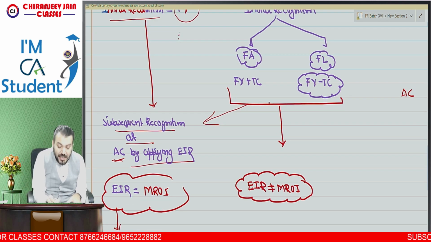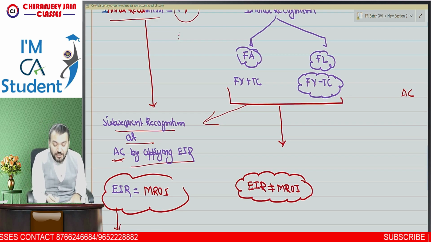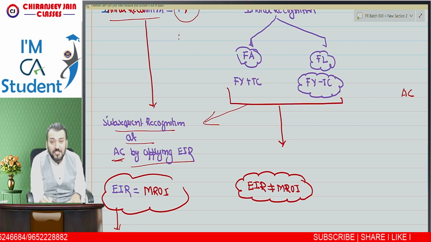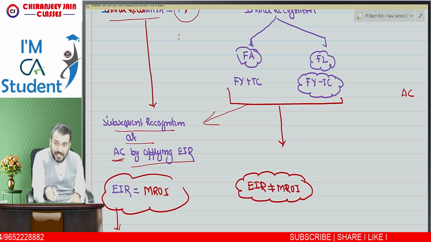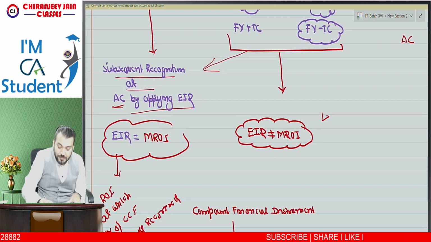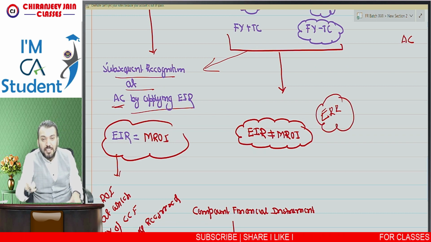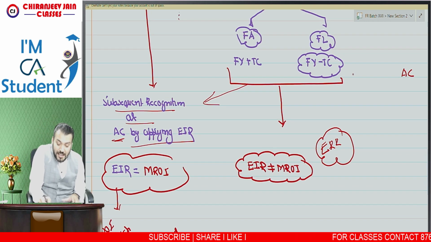But in this case, when there is a transaction cost, you can see the initially recognized amount has changed. Now it is not at fair value, it is at fair value plus transaction cost or fair value minus transaction cost, as the case may be. In this case, EIR is required to be calculated, and EIR will be the rate of interest at which the present value of contractual cash flow should be equal to this amount.